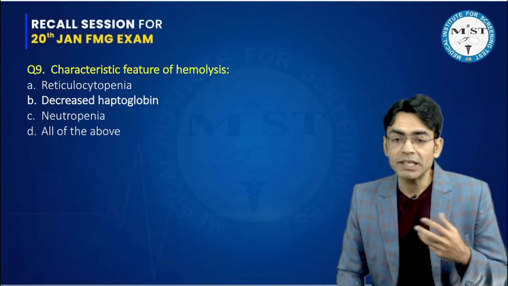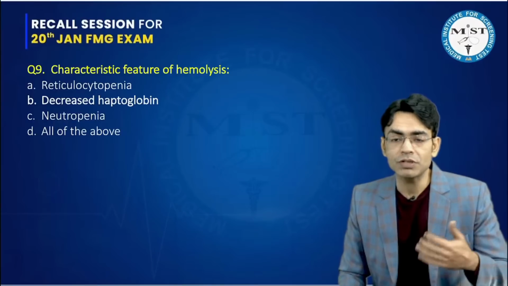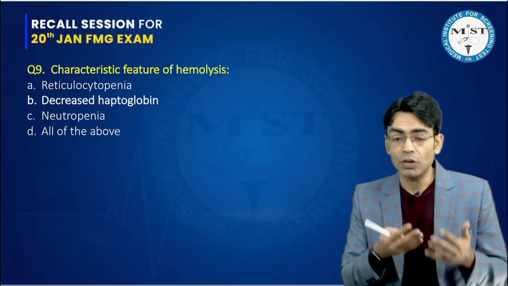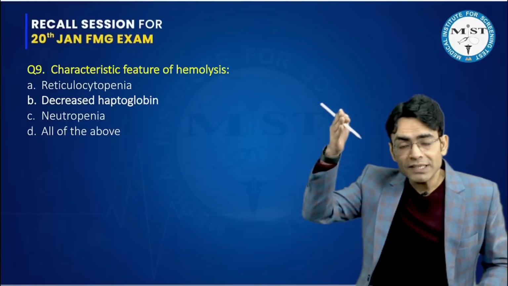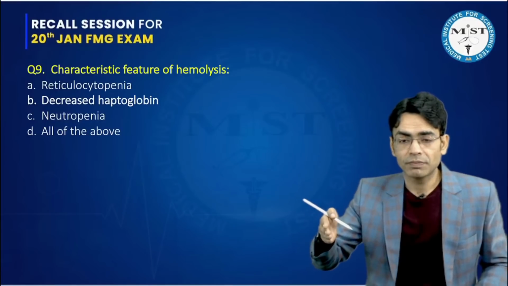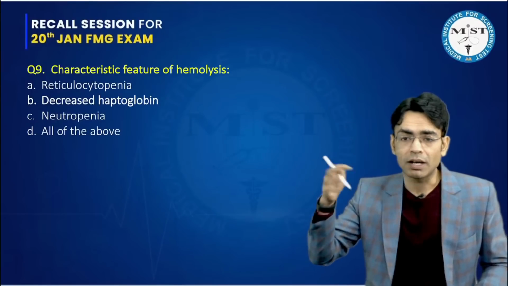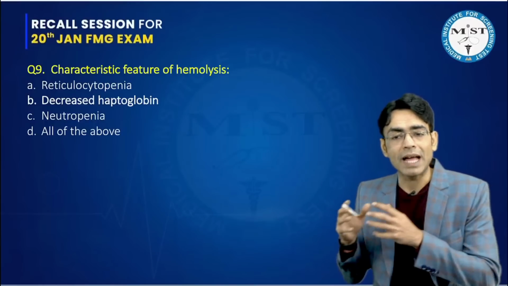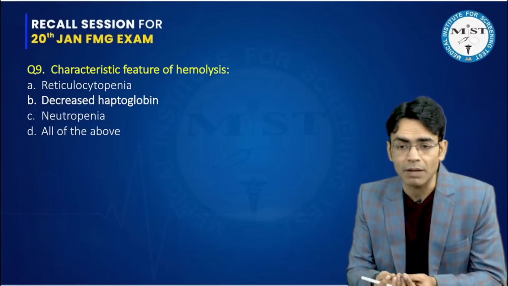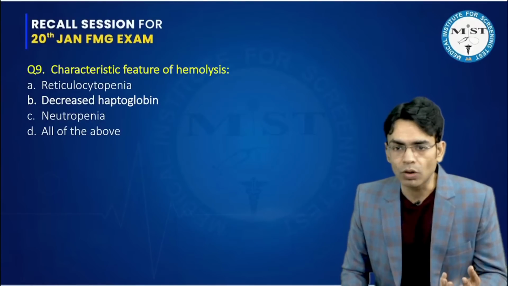So RBC count will be less inside the blood only for two reasons. One, either the bone marrow which is forming the RBCs is not functioning fine. But if the bone marrow doesn't function fine, every cell in the RBC lineage would be less. I mean, your proerythroblast, early, intermediate, late, the nucleated RBCs, and finally the reticulocyte which is coming inside the blood, all of these will be less, right? And the RBC will also be less.